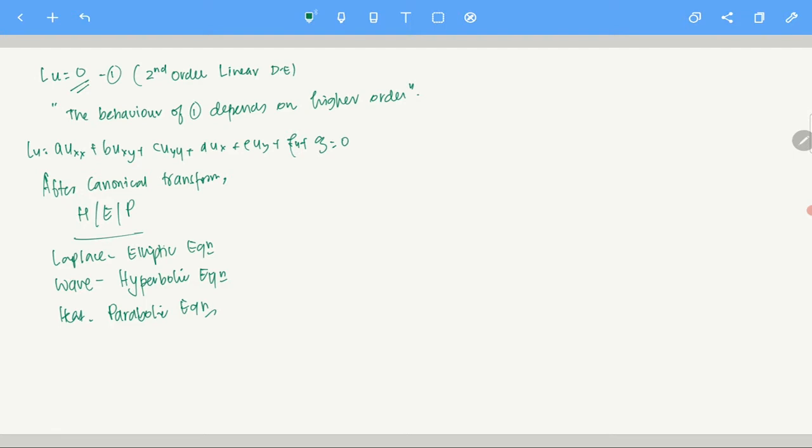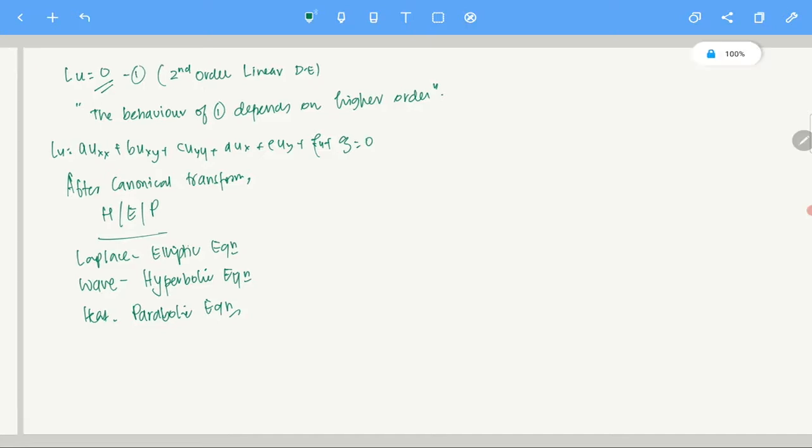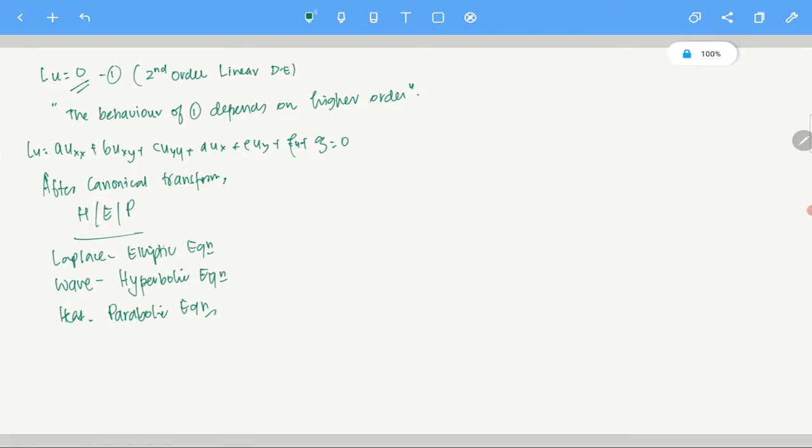If you have understood the idea of canonical transformation, then I am quite sure you understand what is going on here. Essentially, canonical transform says that the behavior of the solution depends only on the higher order terms. The lower order terms determine something but not much. It is not very mathematical, but you understand what I'm trying to say: the main behavior of the solution does not change.